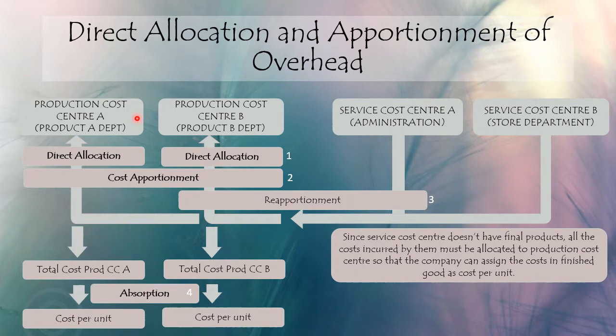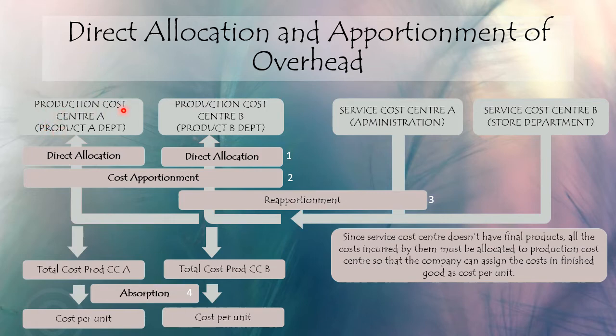Let's say that this company has four departments, which can also be known as 4 cost centers. The first 2 departments here are the departments that produce product.